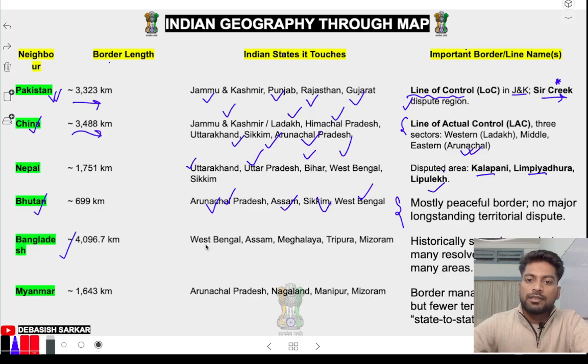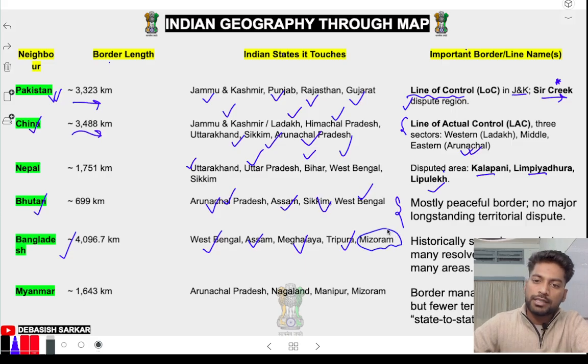Bangladesh, these are the states: West Bengal, Assam, Meghalaya, Tripura, and remember Mizoram also shares a boundary with Bangladesh. Okay, remember this. Let's go, historical issues and all, border fencing in many areas. Myanmar: Arunachal Pradesh, Nagaland, Mizoram, Manipur, border management, insurgency and all. Let's go.